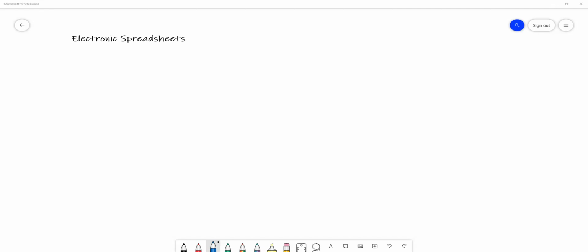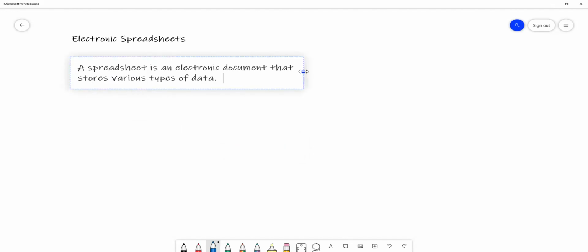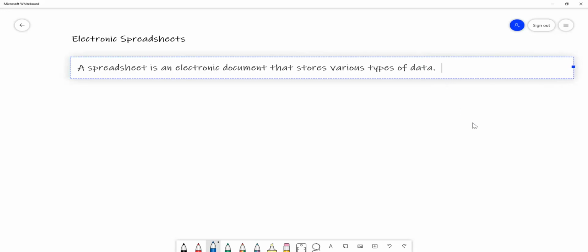Now, the very first thing that we want to discuss is the spreadsheet. It can store various types of data. For example, we can have numbers, letters, various types of data. And how do you store them? You store them as columns and rows.